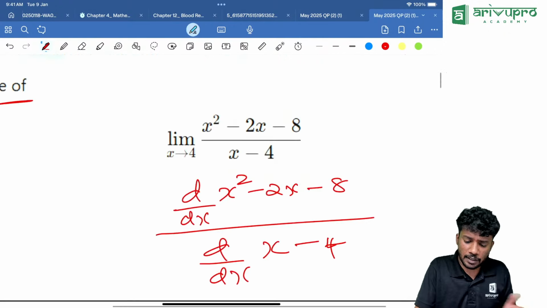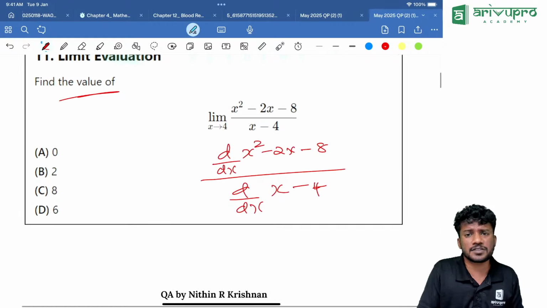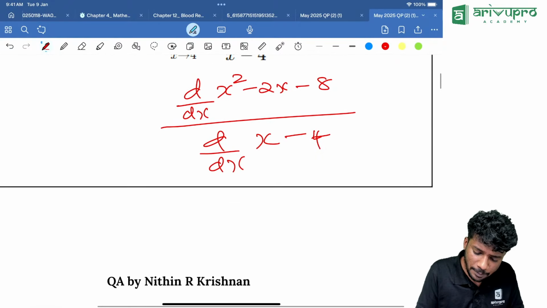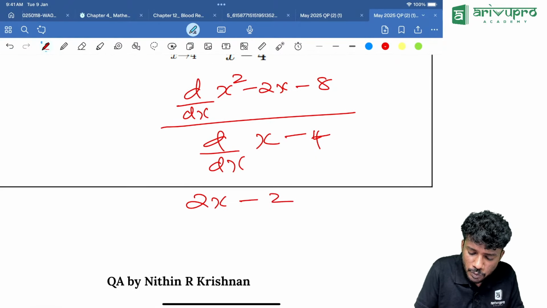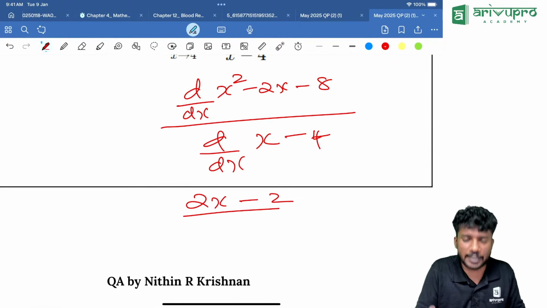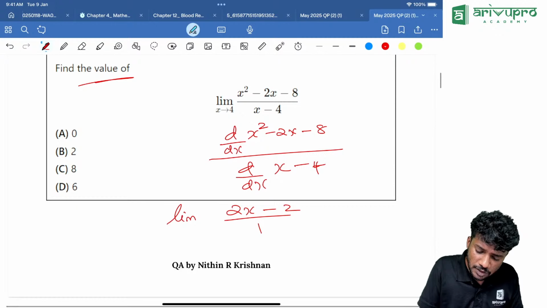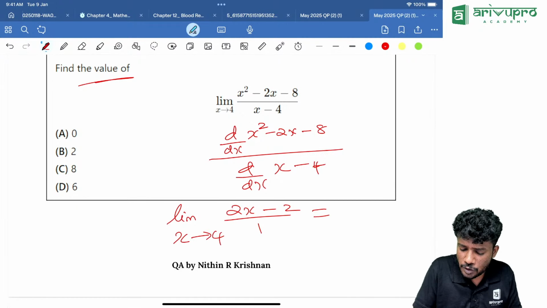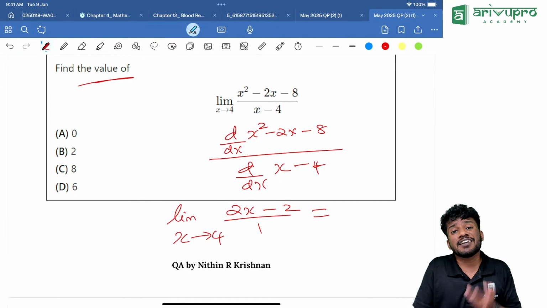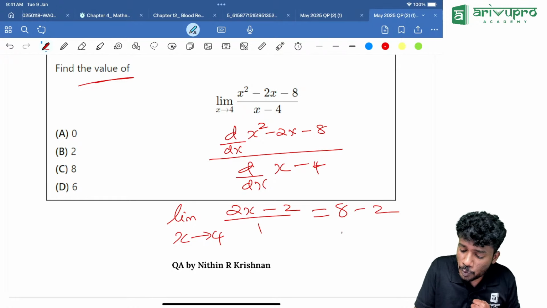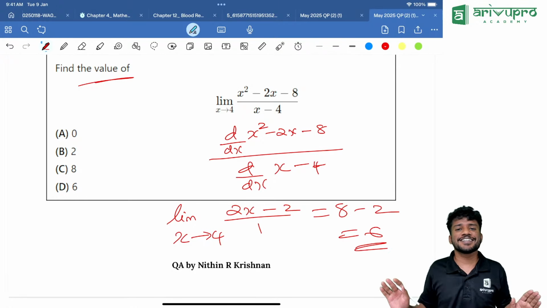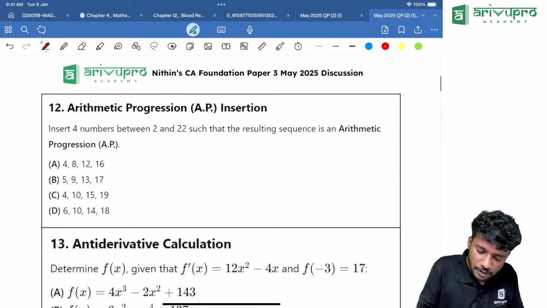Because if we substitute x is equal to 4, it will become what? 0 by 0, an undetermined form. It is not possible for us. So what is remaining? 2x minus 2 divided by denominator will become 1. Now apply the limit. Limit x tends to 4. That means instead of x you are putting 4. That means 8 minus 2, which is equal to how much? 6. That's the answer. Next one.